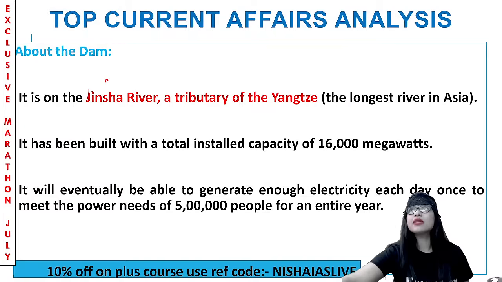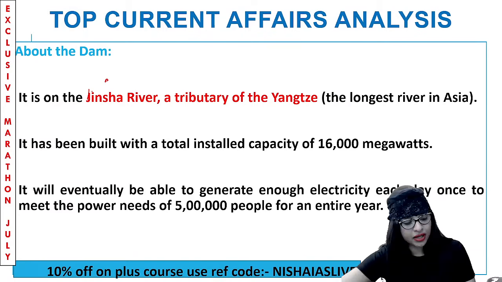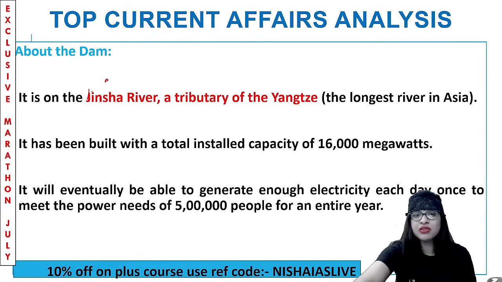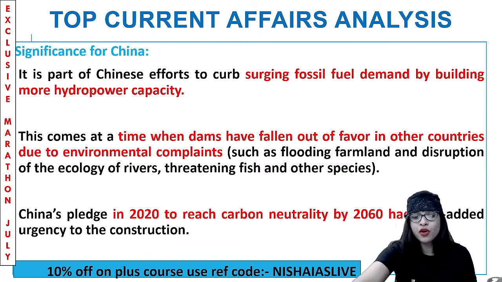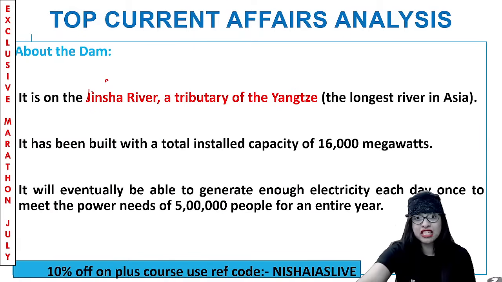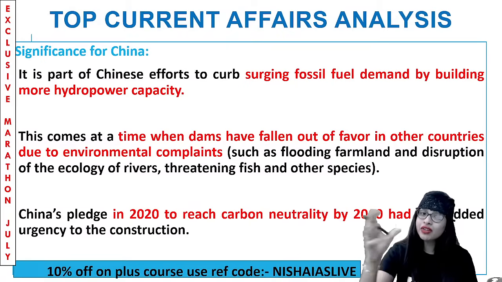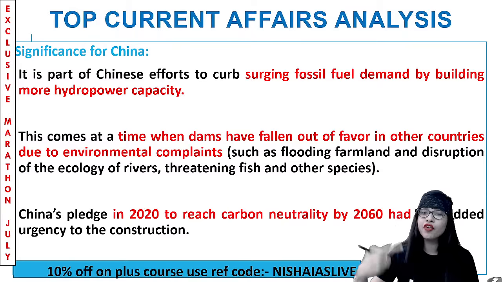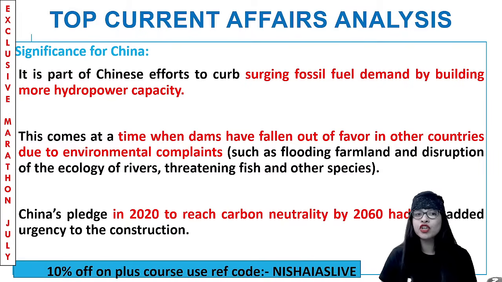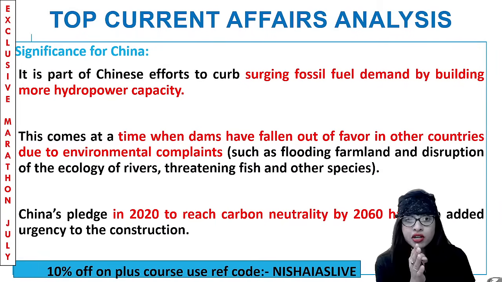One is the advantage they get with regard to the river capacity. Second is the advantage they get with regard to the national perspective. And what do you think could be the benefit for China because of this particular dam? Now, this is an effort of China. It is a part of the effort of China to curb what? The surging fossil fuel demand by building more hydropower capacity, because that comes under the renewable source of energy. That is one of the most important significances for China.